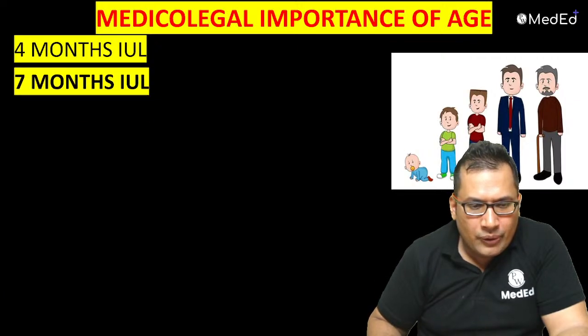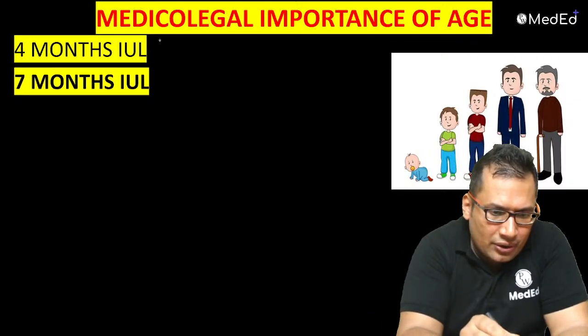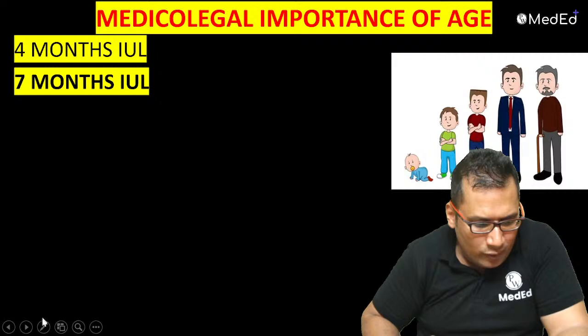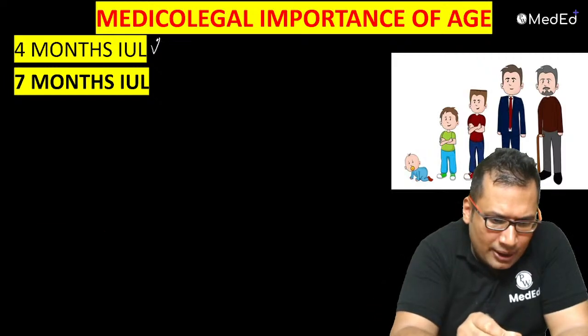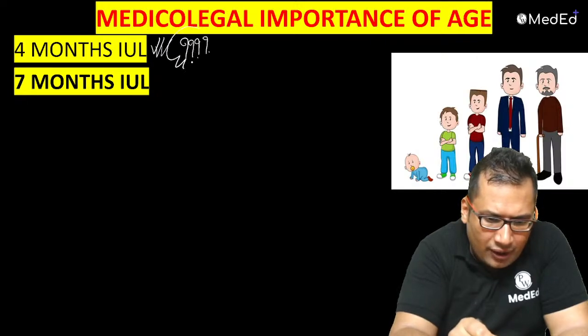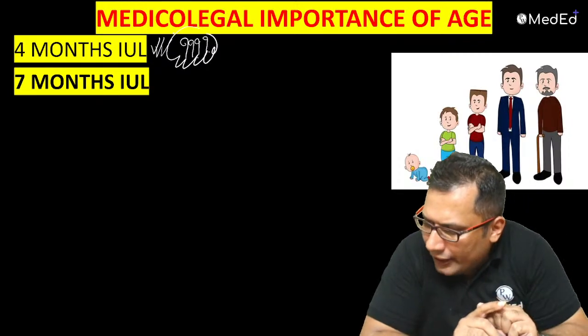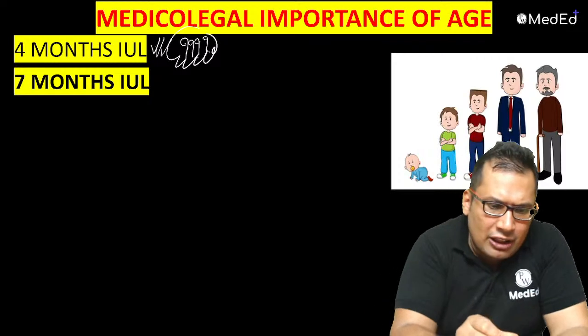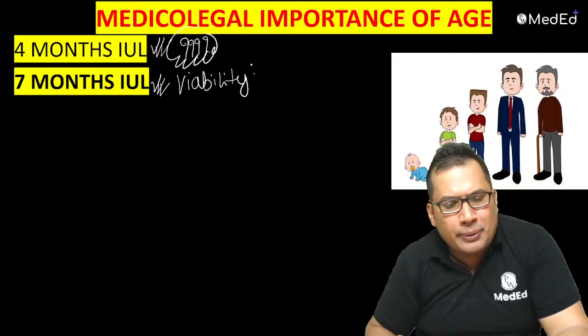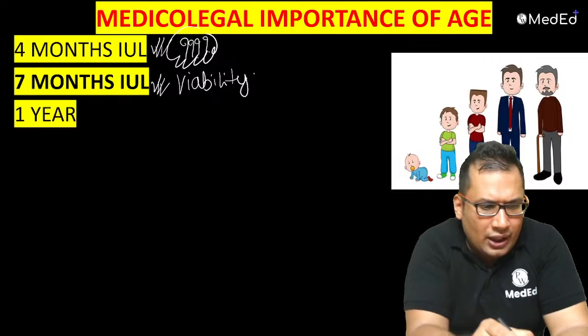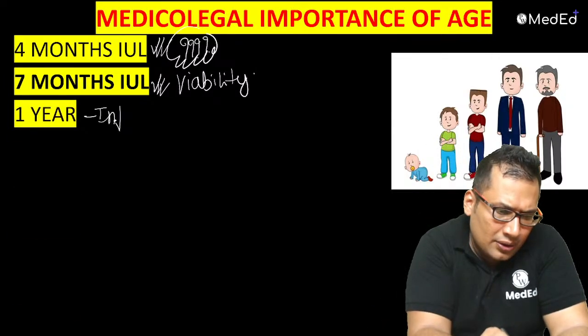Okay. 4 months. Anyone can message me in the comment section. What is the medico-legal importance of 4 months of intrauterine life? Anyone? 7 months, very simple it is. Viability. Viability in India, that is 7 months. 1 year, infanticide.